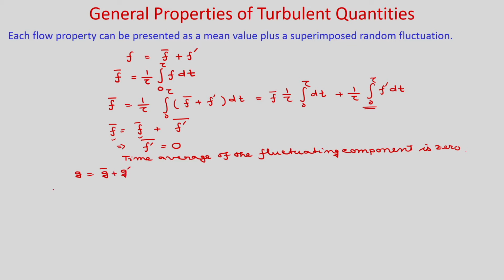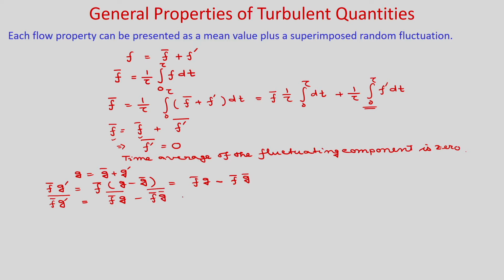If you calculate f bar g prime, what does it mean? g prime is g minus g bar, so f bar g prime is equal to f bar g minus f bar g bar. If you take the time average of the left hand side, you will get f bar g bar minus f bar g bar bar.